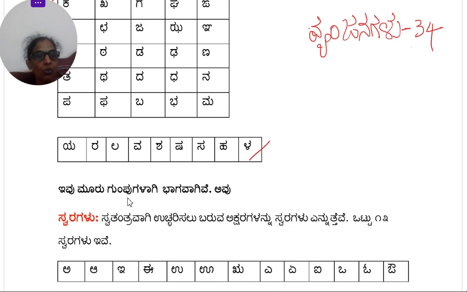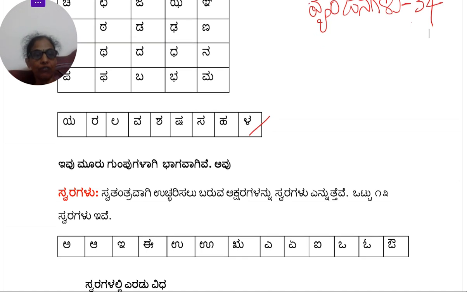ಇವು ಮೂರು ಗುಂಪುಗಳಾಗಿ ಭಾಗವಾಗಿವೆ. Gumpu means category or group. So these are split into three groups. So first is Swaragalu. Let us look at the definition. ಸ್ವತಂತ್ರವಾಗಿ ಉಚ್ಚರಿಸಲು ಬರುವ ಅಕ್ಷರಗಳನ್ನು ಸ್ವರಗಳು ಎನ್ನುತ್ತೇವೆ. ಒಟ್ಟು 13 ಸ್ವರಗಳಿವೆ. ಸ್ವತಂತ್ರವಾಗಿ means independently. ಉಚ್ಚರಿಸಲು ಬರುವ means to pronounce. Aksharagalu is alphabets. So the alphabets which can be pronounced independently are called as Swaragalu. And totally there are 13 of them.